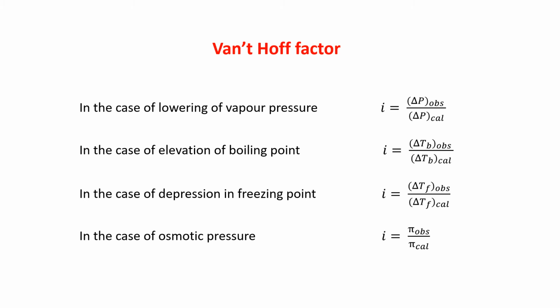So in case of the lowering of vapor pressure, i is equal to delta P observed by delta P calculated. In case of the elevation of boiling point, i is equal to delta Tb observed by delta Tb calculated. In case of the depression in freezing point, i is equal to delta Tf observed by delta Tf calculated. And in case of the osmotic pressure, i is equal to pi observed by pi calculated. You have to know all these things, children.